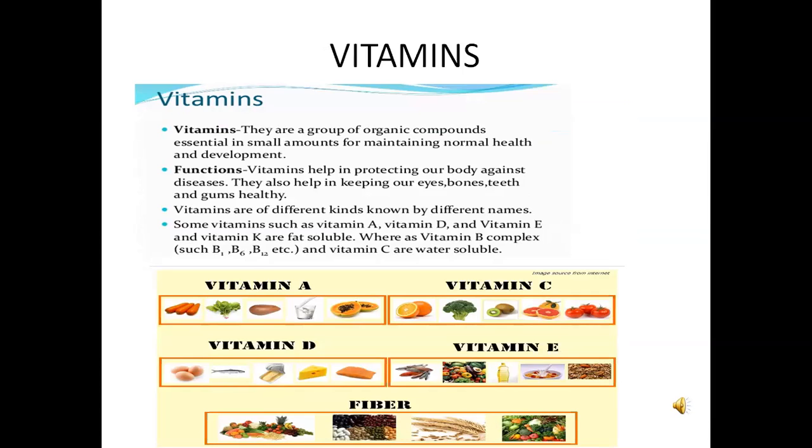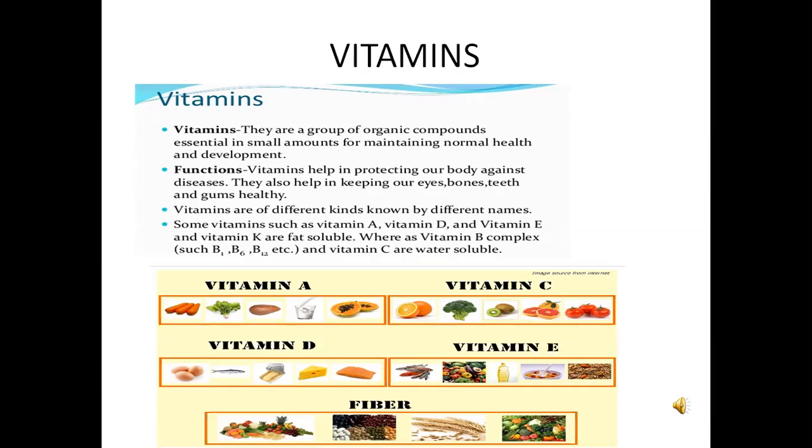Vitamins are called protective food. The major vitamins are vitamin A, vitamin B, vitamin C, vitamin D, vitamin E and K. Vitamin B and vitamin C are water soluble, and vitamins A, D, E, K are fat soluble.